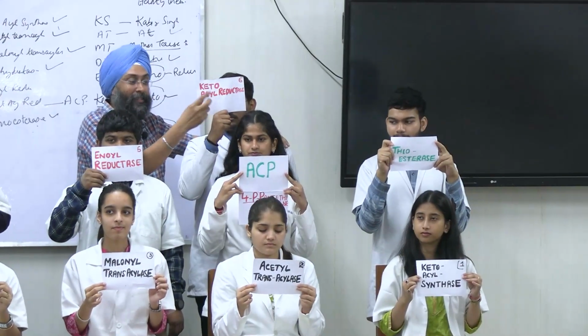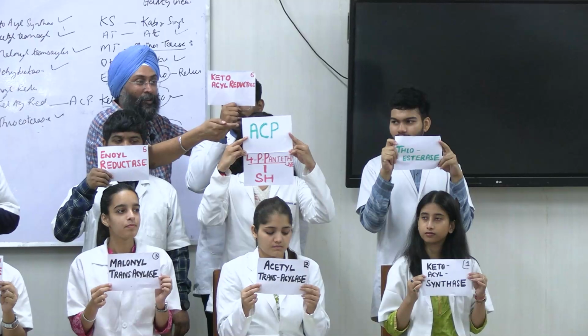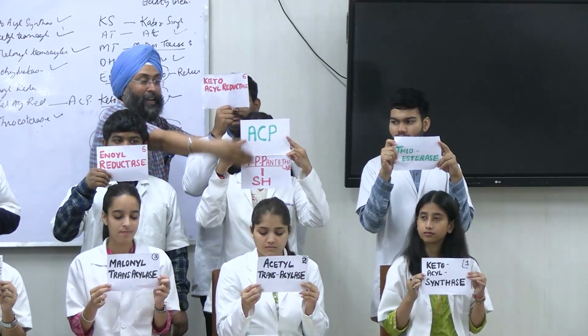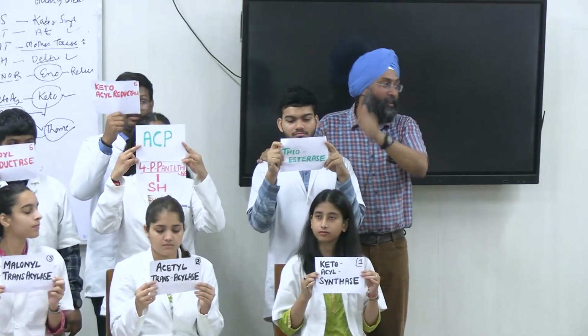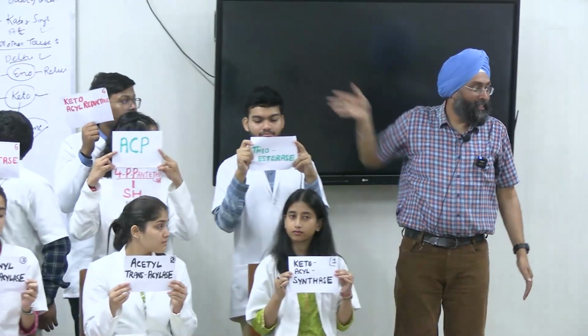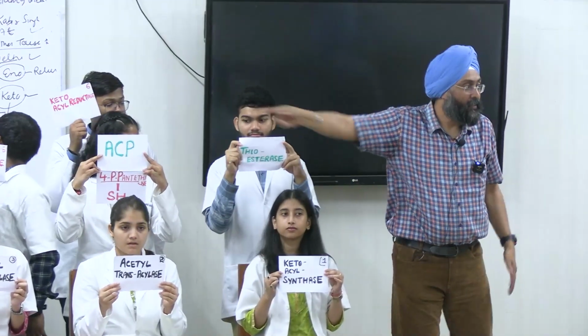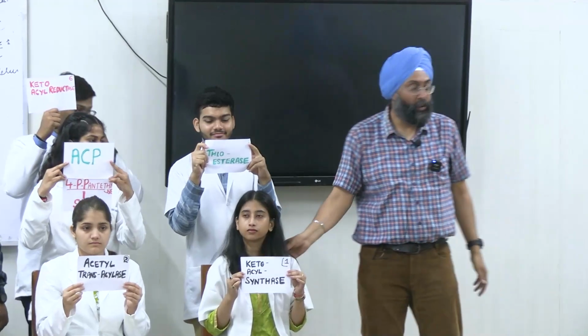And then this cat was caught by who? ACP, and ACP handed over to Thane, thioesterase, right? The one monomer is clear to all of you. Now this monomer is antagonistic. Starting from the first enzyme,